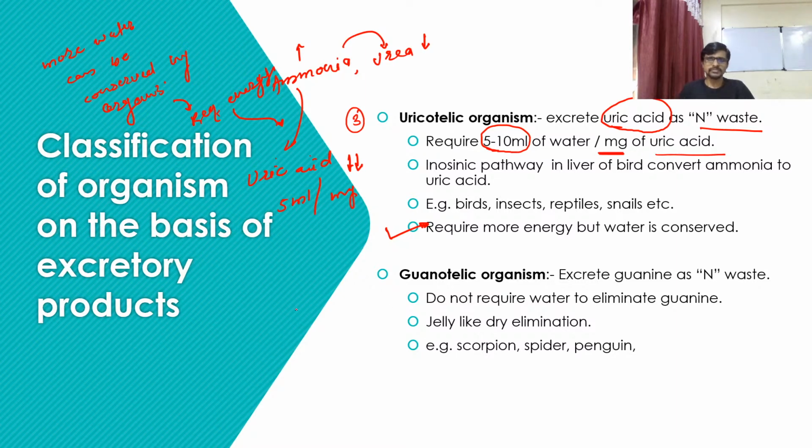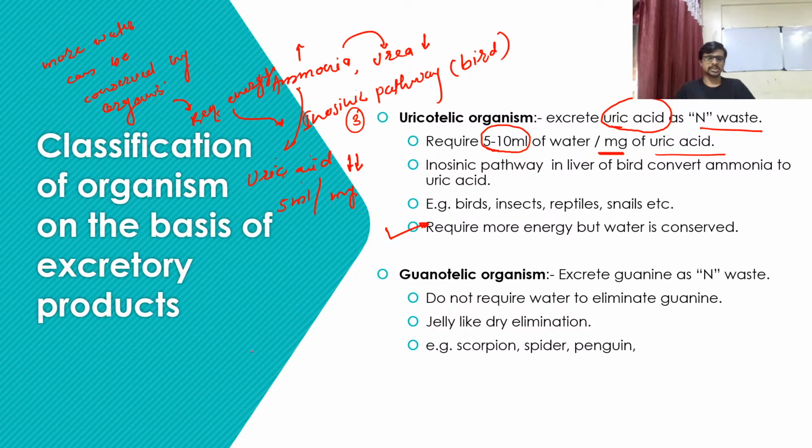Let's see what happens in the inorganic pathway. In the liver of a bird, ammonia is directly converted into uric acid. The pathway, or the set of enzymes required for the conversion of ammonia to uric acid, we call the inorganic pathway, and it is present in the liver of a bird. So in the liver of a bird, there is an inorganic pathway which can convert ammonia to uric acid.